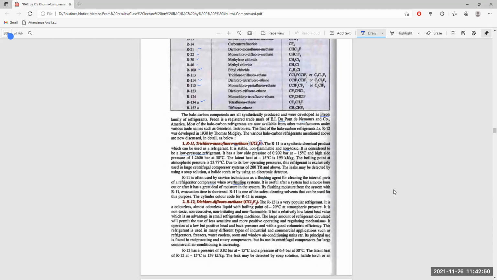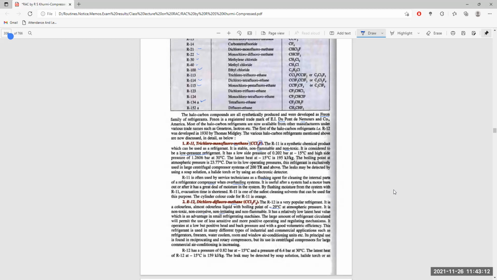Methane is given there as it is of the methane family. And we have the carbon as it is a halocarbon refrigerant. R12 is a popular one. It is a colorless, almost odorless liquid with a boiling point of minus 29 degrees centigrade at atmospheric pressure. It is non-toxic, non-corrosive, non-irritating, and non-flammable.